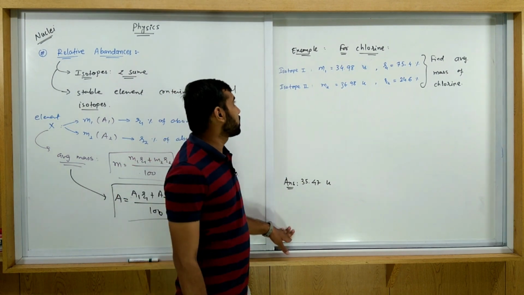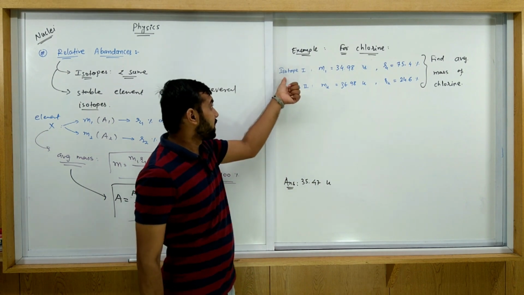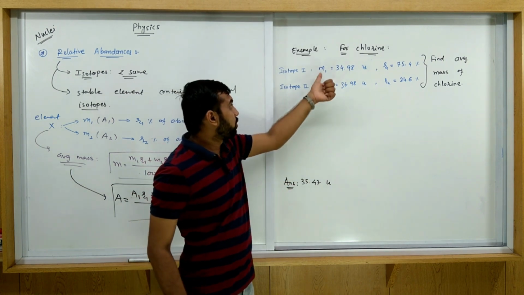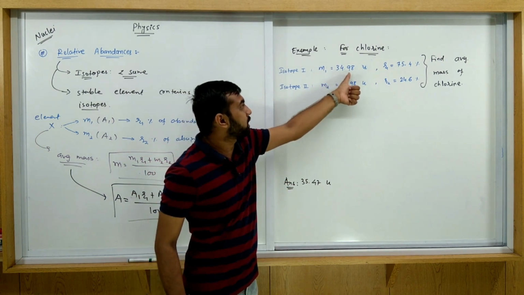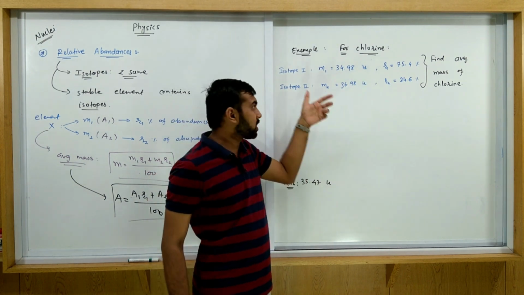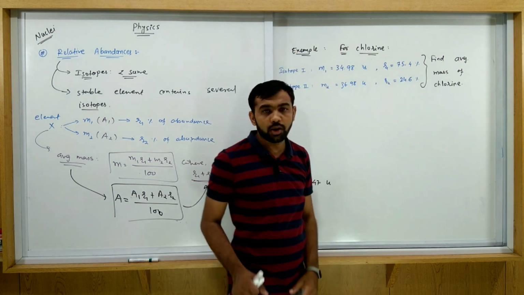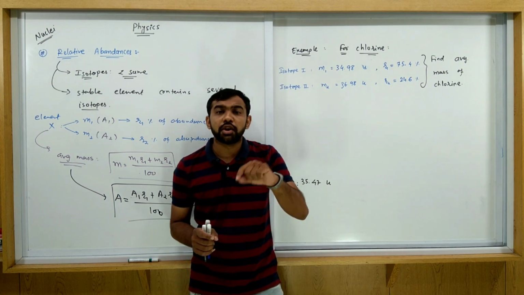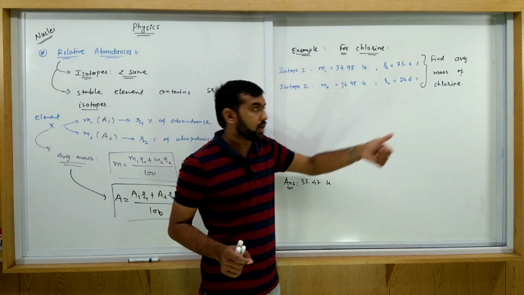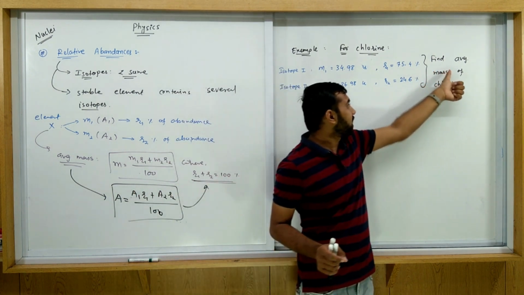How do we get the atomic mass of chlorine? Its isotopes are found naturally. The first isotope has mass m1 of 34.98 U, and the second isotope has mass m2 of 36.98 U. In natural chlorine, the abundance of the first is 75.4%, meaning out of 100%, 75.4% is contained by isotope 1 and 24.6% by isotope 2. The question is to find the average mass of chlorine.